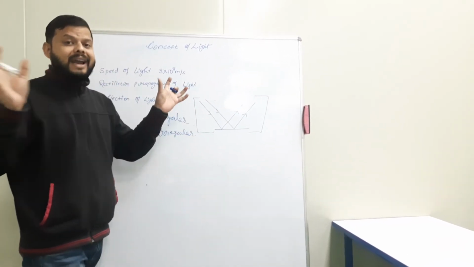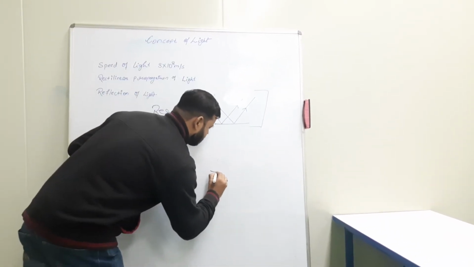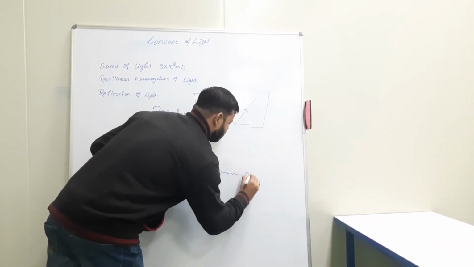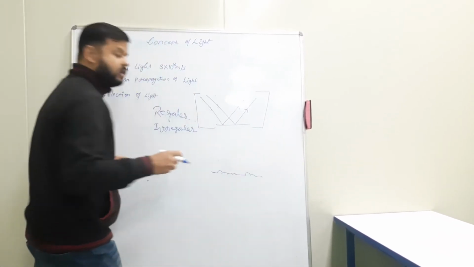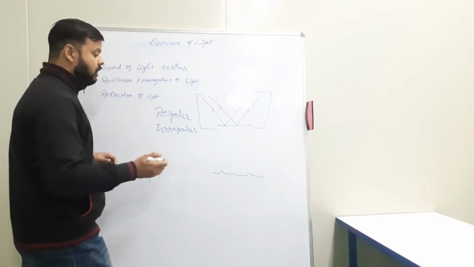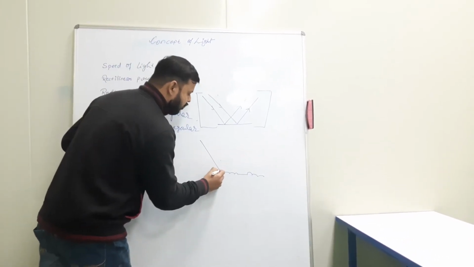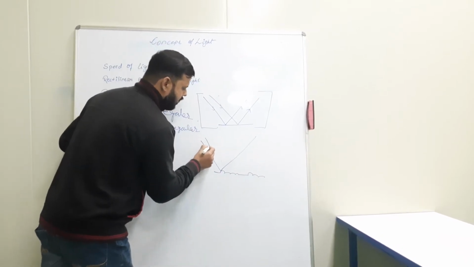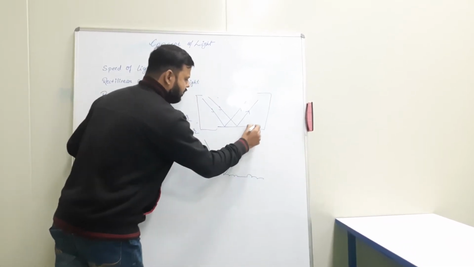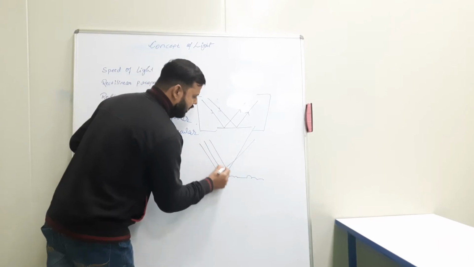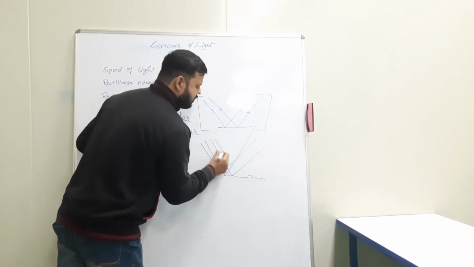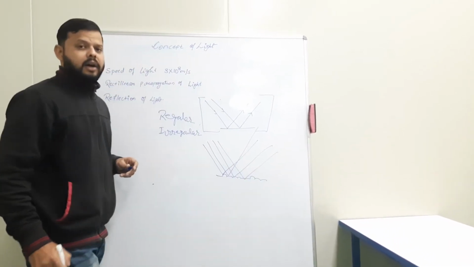It is also called scattering of light. So if this is an uneven surface, or a surface from which light cannot reflect properly, then if light is propagated here, what will happen? It can go in any direction. When another light is propagated here, it can go in any direction. That means when light falls on an uneven surface, the scattering of light occurs.